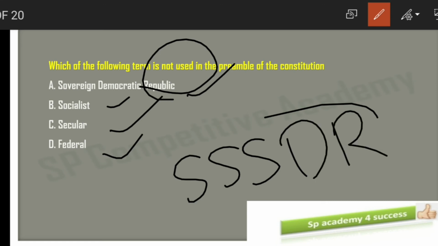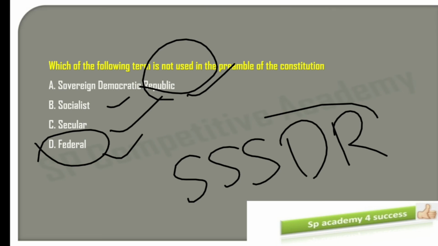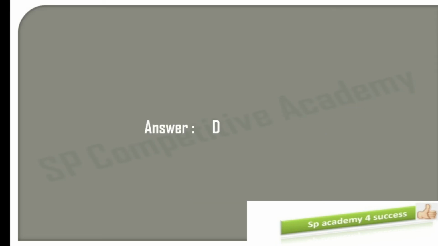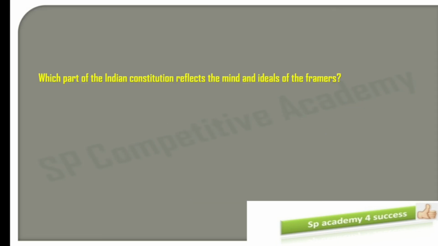The federal word, we follow the principle of federalism, but the word federal is not mentioned in the preamble. Okay, our India follows the federal principle, but that word is not mentioned in the preamble. Okay, so what is our answer for this? Option D, that is federal word is not present in the preamble. So option D is the right answer.